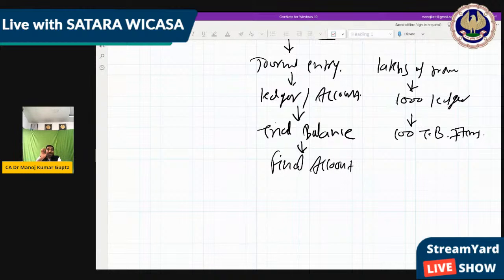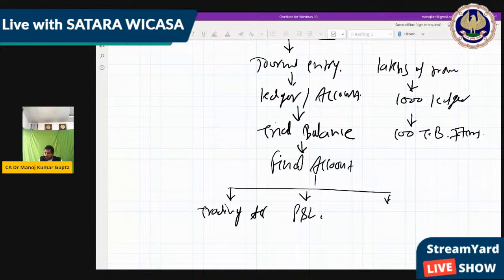This is the end of the accounting process, where normally we make 3 statements, but financial statement in the CA finance is a big part where we make the 5 statements. But here I see only the basic accounting part, where we make 3 accounts. One is trading account, second is profit and loss account, and third is balance sheet. So these final accounts you divide into 3 parts: trading account, P&L account, and balance sheet.